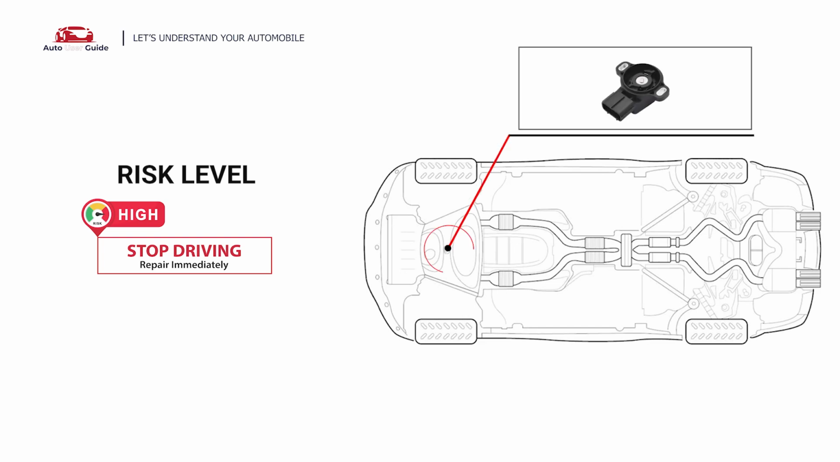This engine code indicates that the vehicle's computer, PCM, has detected a voltage issue with the sensor that measures the position of the throttle or accelerator pedal, specifically within the B circuit. Under this circumstance, stop driving and repair your vehicle immediately.